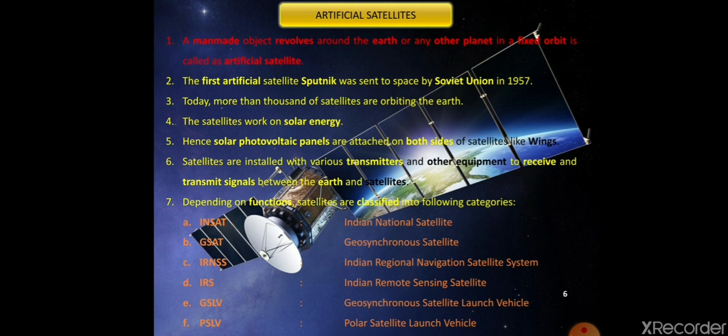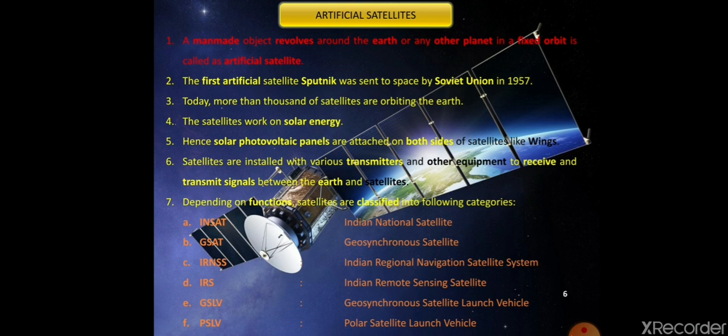Our next point is satellites are installed with various transmitters and other equipment to receive and transmit signals between the Earth and the satellites. So various transmitters as well as receivers are also installed on the artificial satellites so that information can be transmitted from Earth to various satellites or from various satellites to Earth.